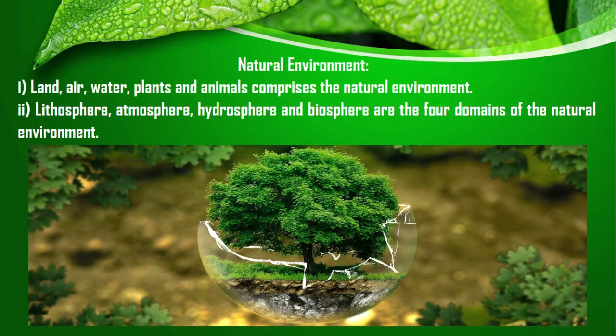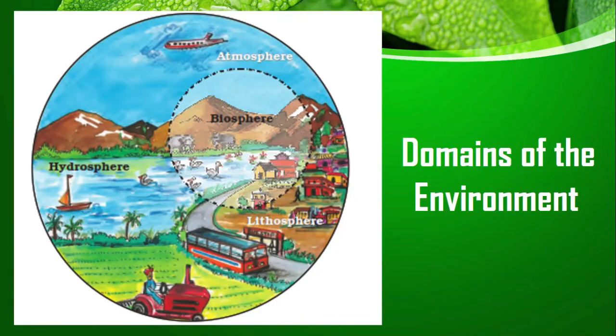Third is hydrosphere, meaning water. And last is biosphere. Bio means life, meaning plants and animals. These lithosphere, atmosphere, hydrosphere and biosphere are the four domains of the natural environment. So let's learn about the domains of the environment.